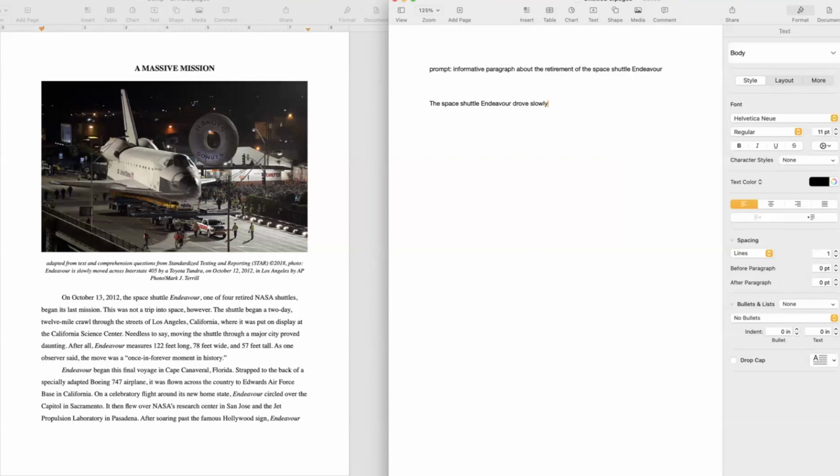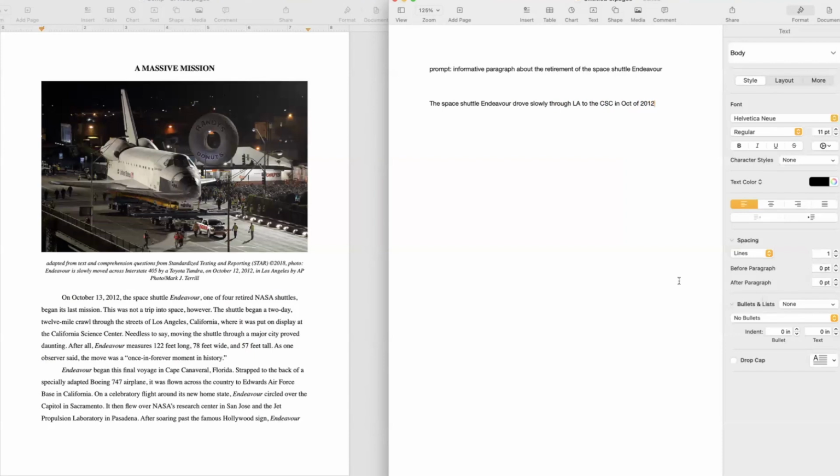Oh, I can't type today because you're watching me. The Space Shuttle Endeavour drove slowly. It's probably important where: through Los Angeles. Does it say where it's going? Oh, to the Science Center. The California Science Center. Does it say when? In October of 2012.